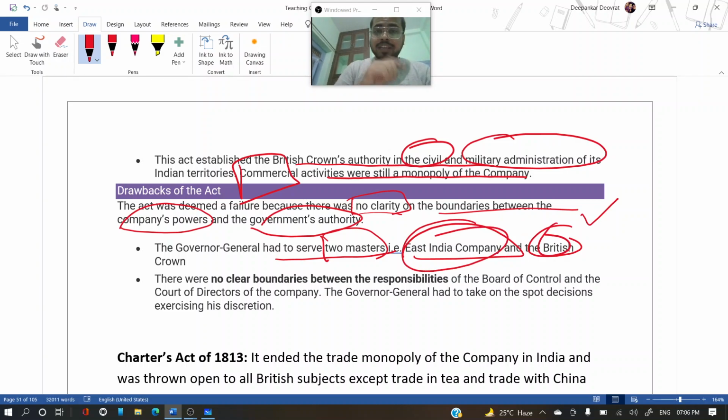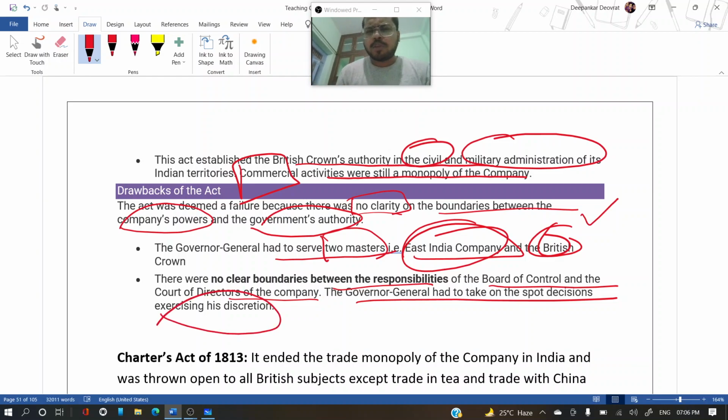For the British Crown, he was a representative for the East India Company, and for the East India Company, he was sending all the information to the British Crown. So he had to do two sorts of operations, sending and receiving, from both sides. So there were no clear boundaries between the responsibilities of the board of control and the board of directors of the company. The governor general had to take on-the-spot decisions, exercising his discretion because he has veto power as well.